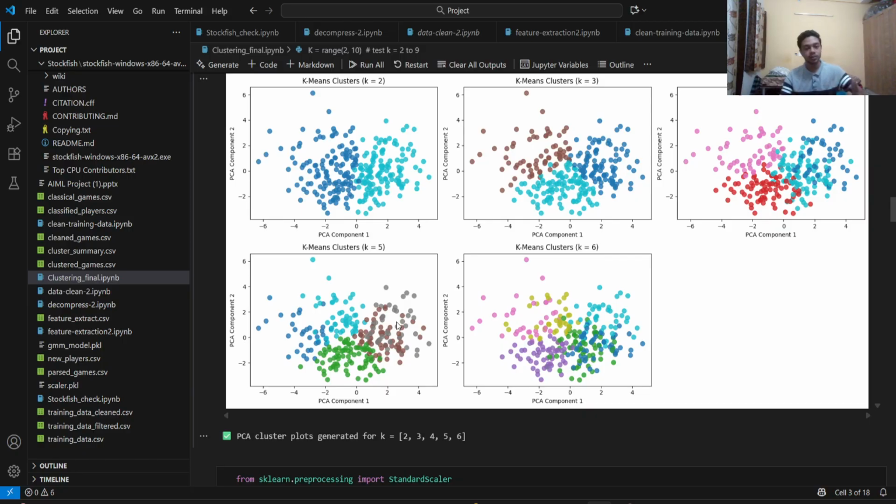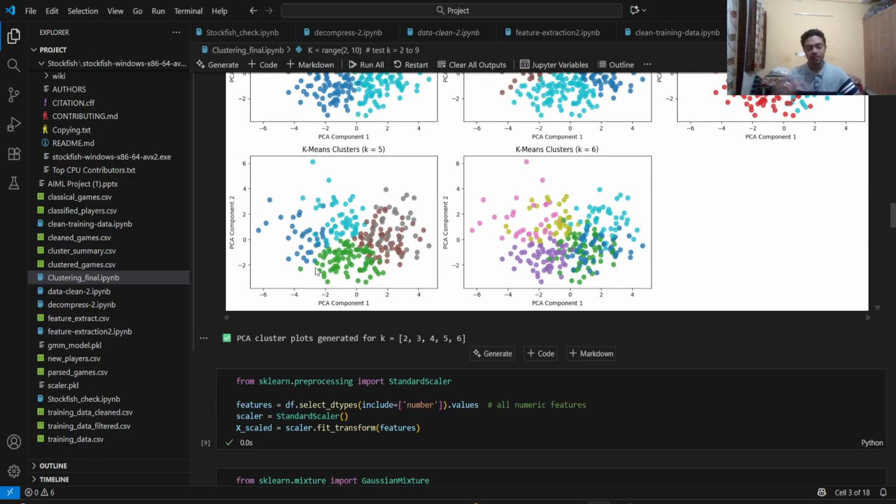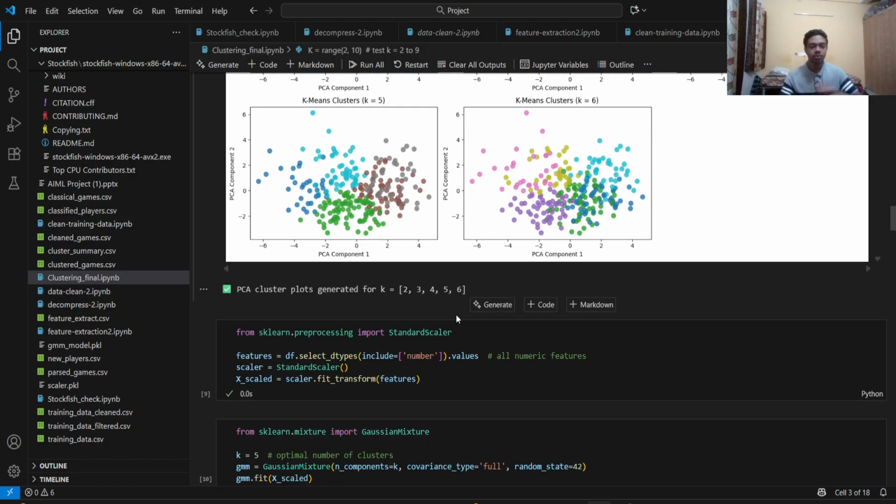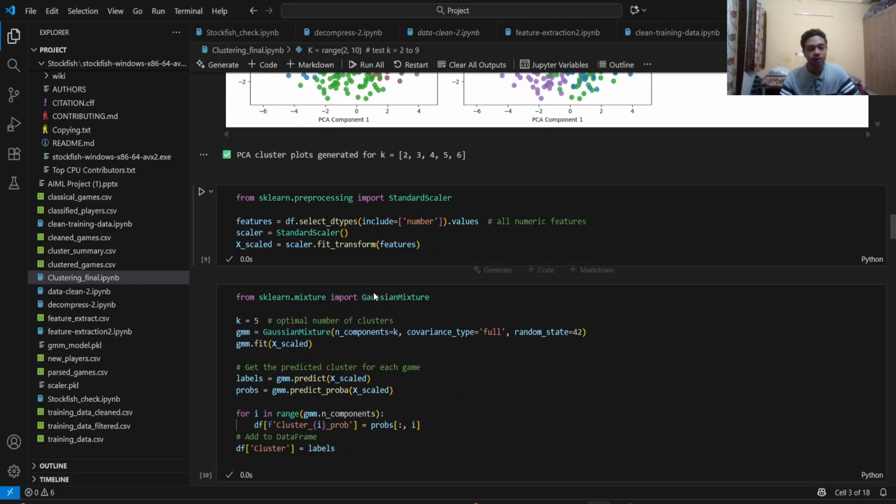Here we have only 275 players. So generally for clustering we need at least more than 1000 data points. But as I said, due to Stockfish, very high computational power is required for this. So at this level, it's not possible to get more than 1000 data points. So that's why I could get only 275 here.